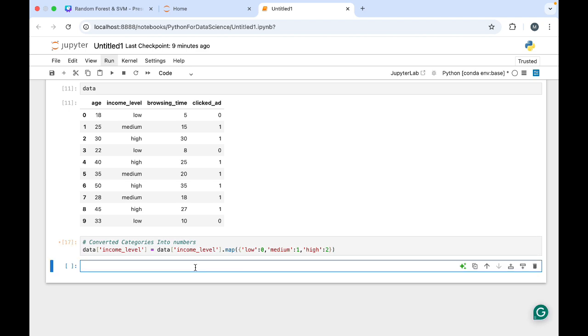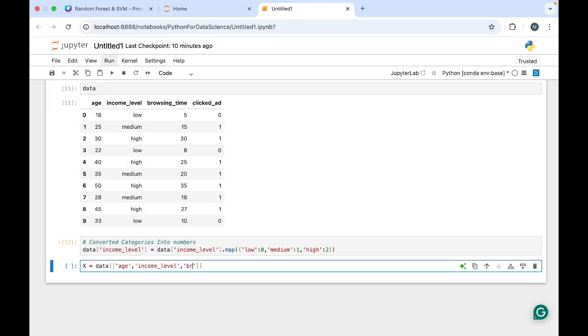Now let's split the data into dependent as well as independent variables. Features and target, like that, we are going to define. I'm not going to write what the step is called, as you are mostly familiar with it. So from data, which columns do we want to take? I am taking multiple variables, that is why I am taking 2 brackets. I want to take age, because the ad click depends on these factors. Income level also I will take, and as I have converted it, I need it.